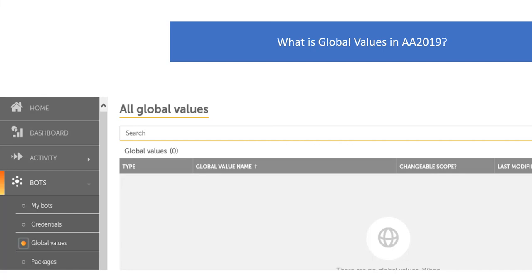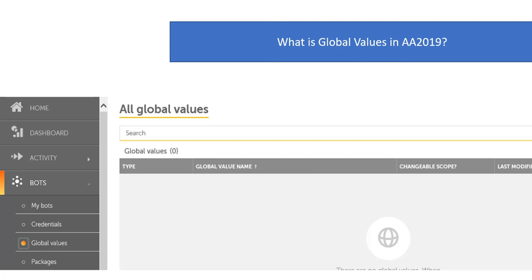So what are global values in AA 2019? Usually in Blue Prism, global environment variables are available. UiPath also has them. In AA, this is a new concept in Enterprise and Community editions of 2019. These global values have to be created by the admin, the control room admin. Once created, those values are available inside the bot's global values. So you type the global value name and the changeable scope.